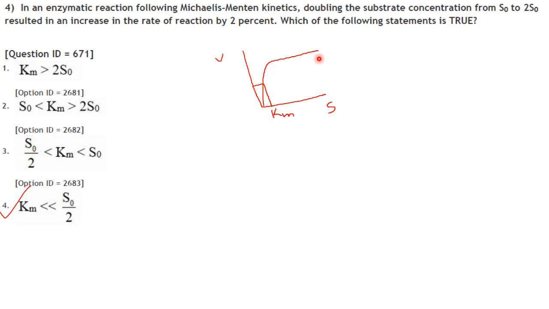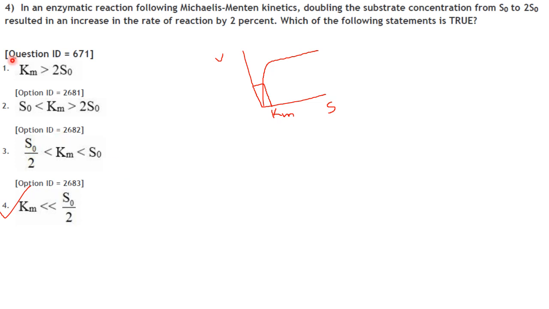So even as the substrate concentration is doubled, there is only a negligible increase in the velocity. That means it is very near the Vmax value, because it stabilizes when it reaches Vmax. So it has reached the saturation level. A system is saturated only when the concentration of substrate is well above the Km value. So even S0 by 2, half of the substrate concentration, will be more than Km.